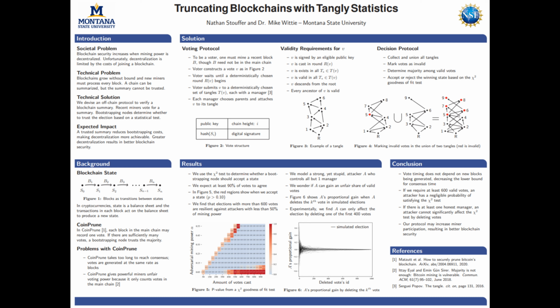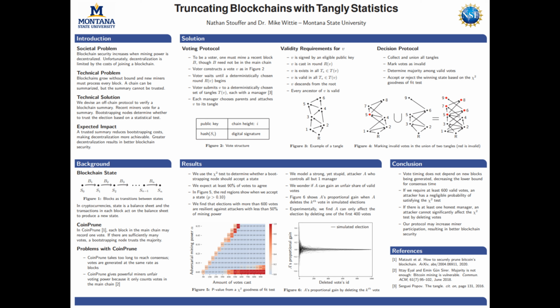Blockchains are systems where their security depends on how decentralized mining power is. This decentralization is limited by the cost of joining a blockchain. The technical reason for this is that blockchains grow without bound, and new miners must process every single block to join the chain. Bitcoin has over 280 gigabytes of data, which can take over a week to download and process. This makes it rather difficult to join a blockchain if you're a resource-constrained node.